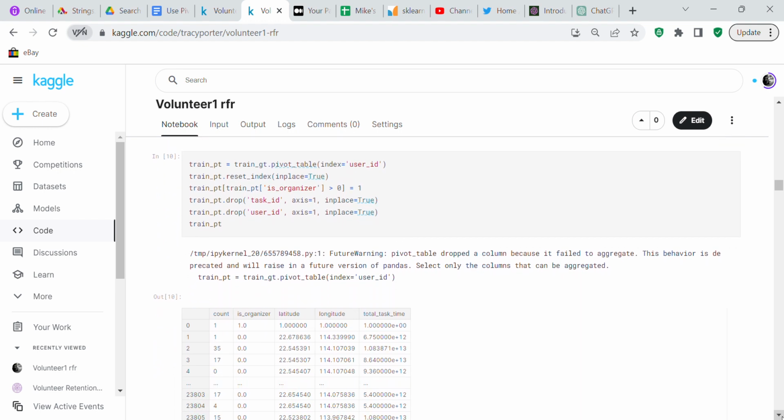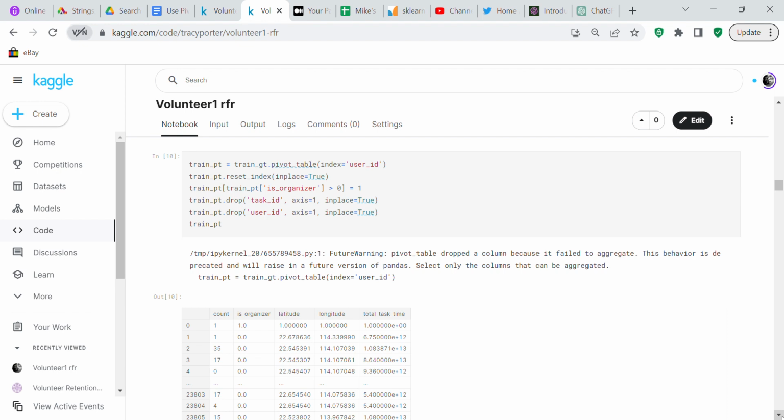So now what we're going to do is create a pivot table, because the train file has to be the same as GT. So train PT means pivot table, equals train GT dot pivot table, index equals user ID.